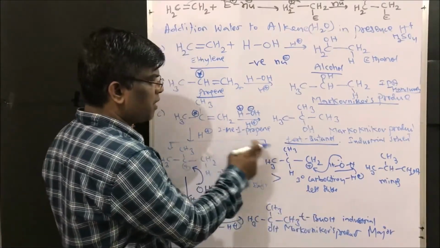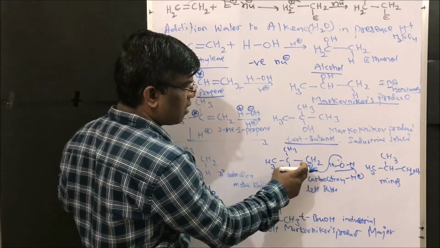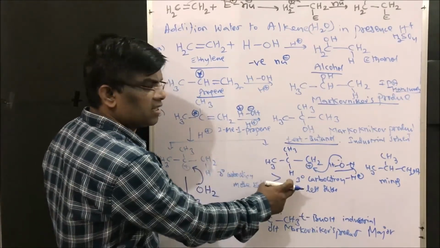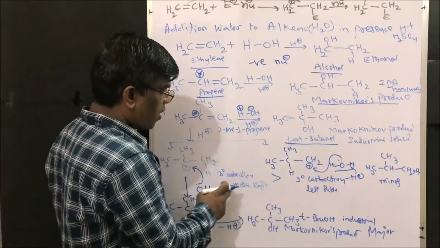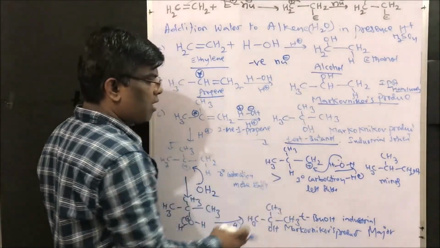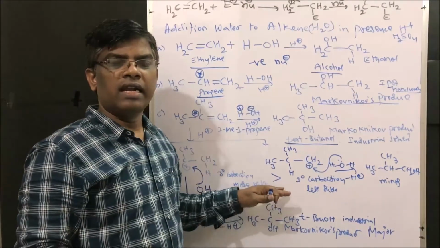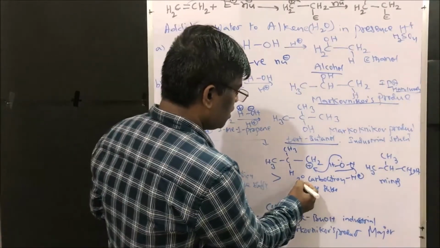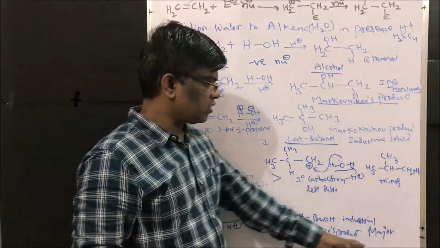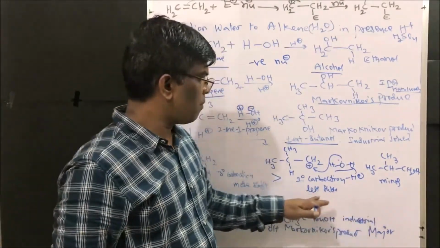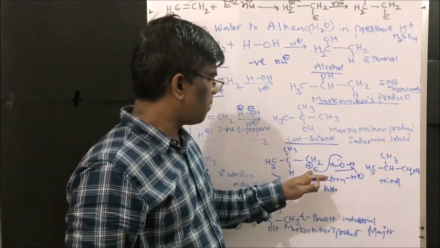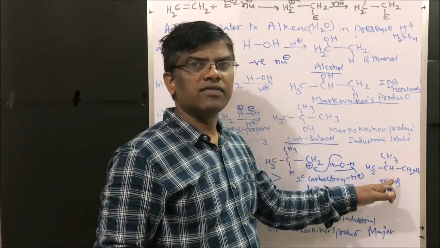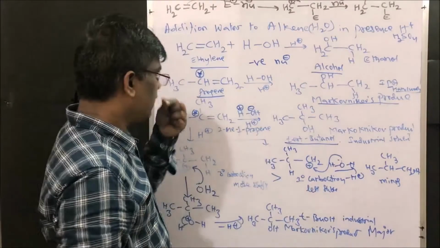You may say that it may form this carbocation also. Among these two carbocations, this is tertiary carbocation, this is primary carbocation. Among tertiary and primary carbocations, which is more stable? Tertiary carbocation is more stable when compared to primary carbocation. So this product is going to be formed in a major amount when compared to this compound, where primary carbocation gives rise to 2-methyl propanol, which is formed in a minor amount, right friends?